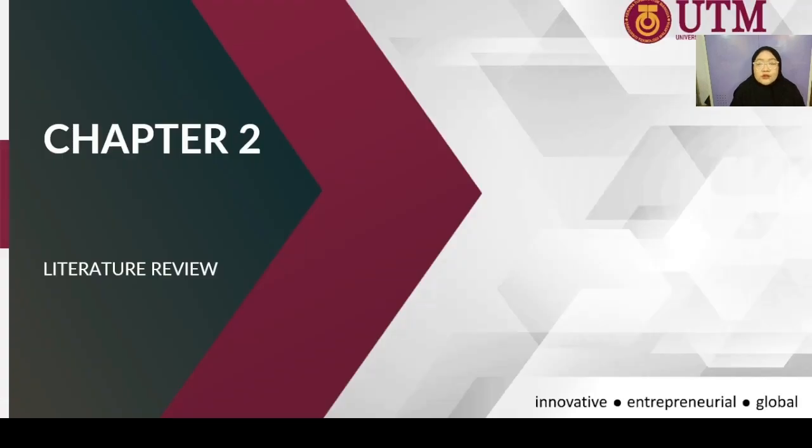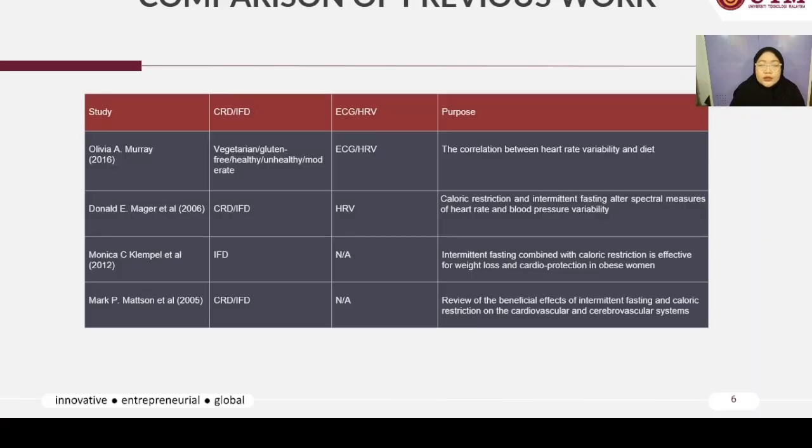Moving on to the literature review. During my literature review, I have found a few previous works that have similar purposes to this current research. First is by Olivia in 2016, where she conducted a research to investigate the correlation between heart rate variability and diets of an individual. Second is by Donald E.